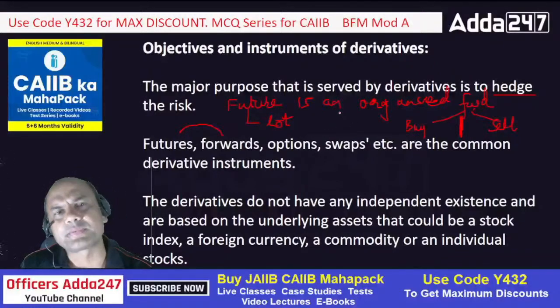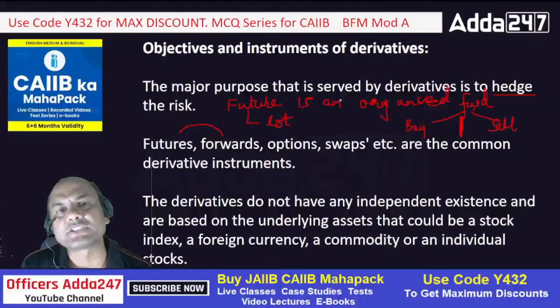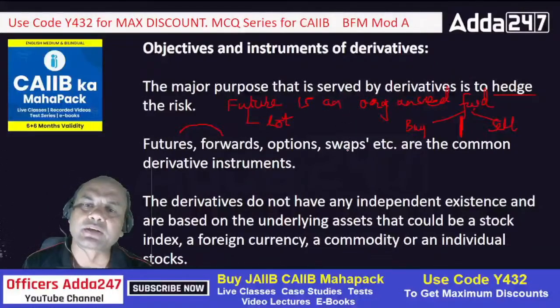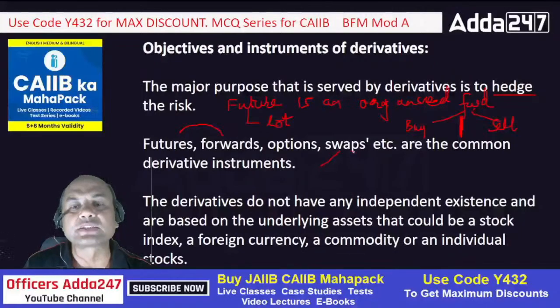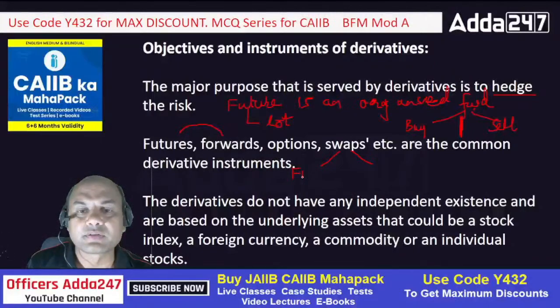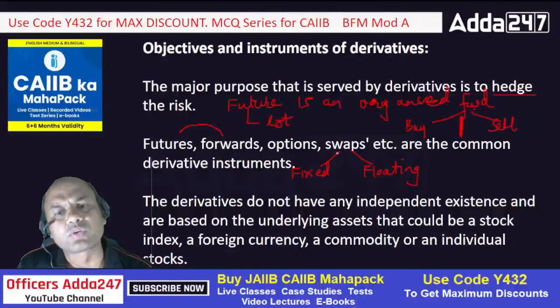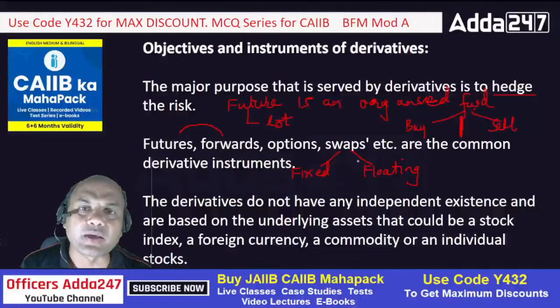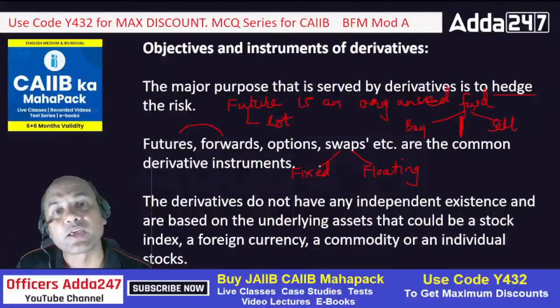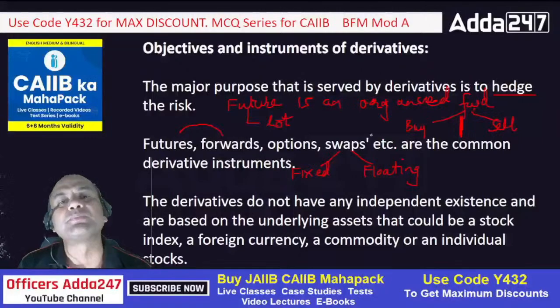Swaps means what? There are many swaps available. Financial swap, this swap, that swap, many. But remember, there is only one logic to the swaps. Always there is only one logic. And what is that logic? The logic is, there are two legs to the swap. Two legs, okay? One leg is fixed, other leg is floating. These are the two legs. That's it. That's it about swap. Now you call it anything. You call it dollar swap, you call it gold swap, you call it nifty swap, you call it any swap, anything you can call it. So logic remains the same. One leg is fixed, other leg is floating. I'll just give you one simple example.